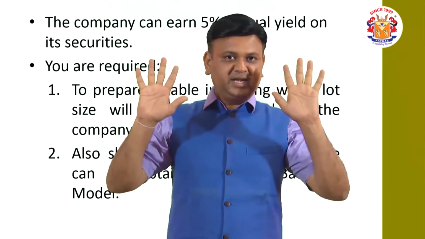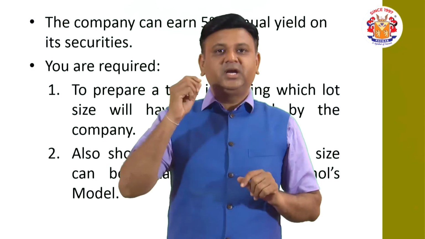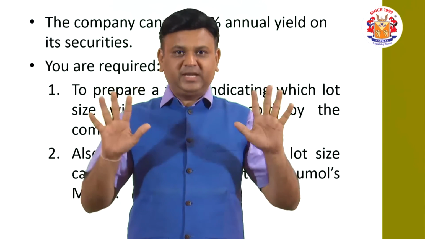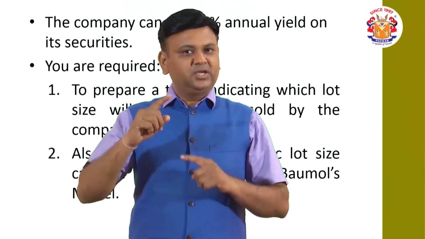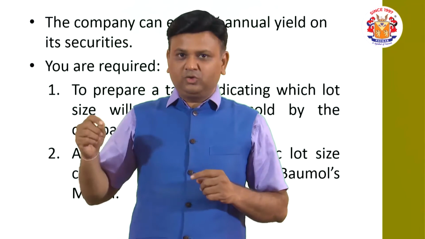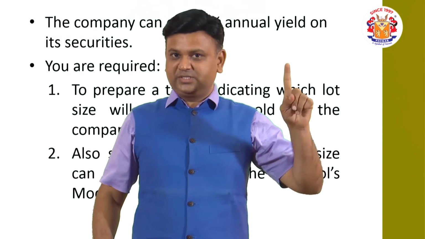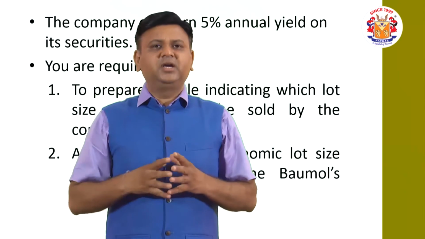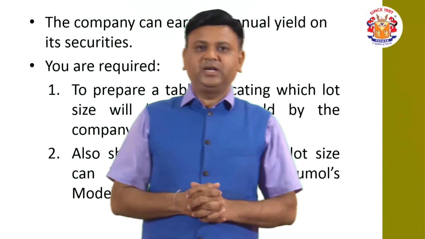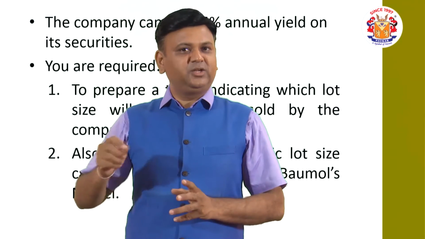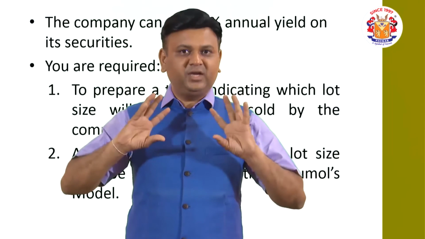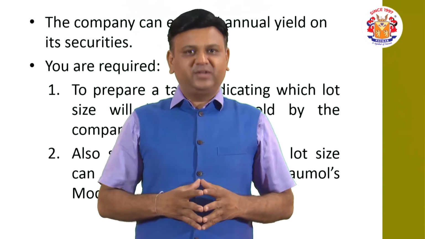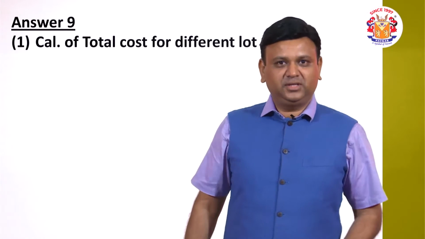Annual requirement is 10 lakhs divided by lot size. That will give us the number of transfers of the funds. So 10 lakhs divided by transfer size gives the number of transfers, into O, that is 1000 rupees. Then transfer size divided by 2 gives us the average cash balance, into rate of interest. That is the way the total carrying cost will be calculated. Let us have an understanding of the answer. Answer of the 9th question, let us see, friends.